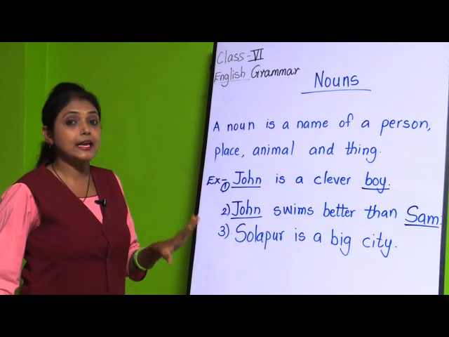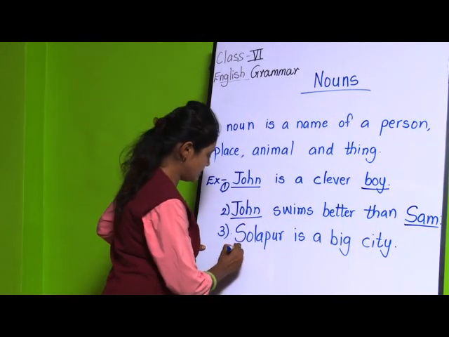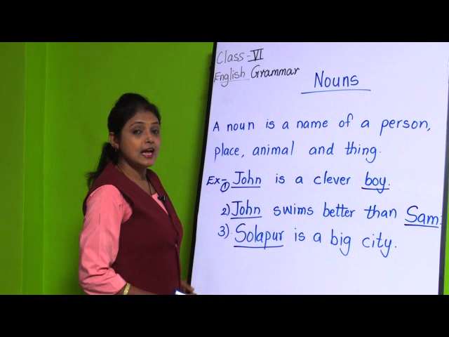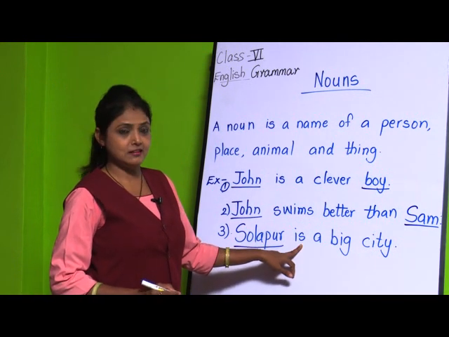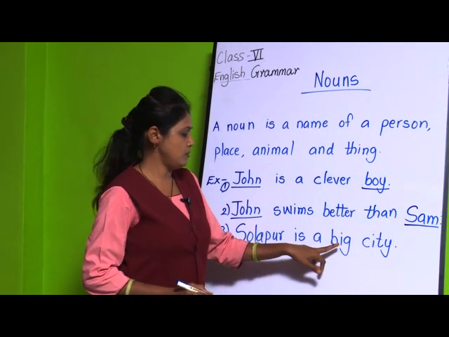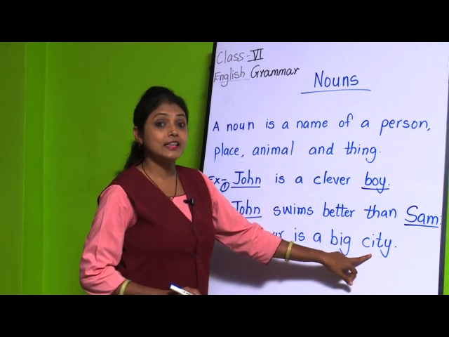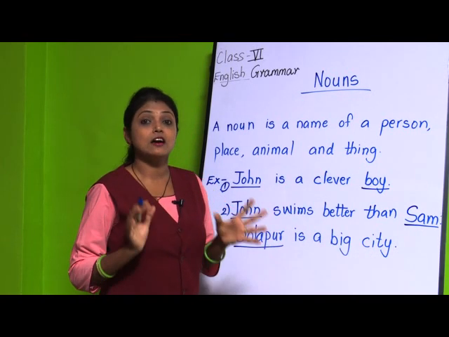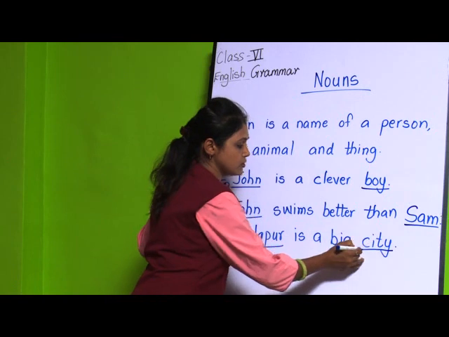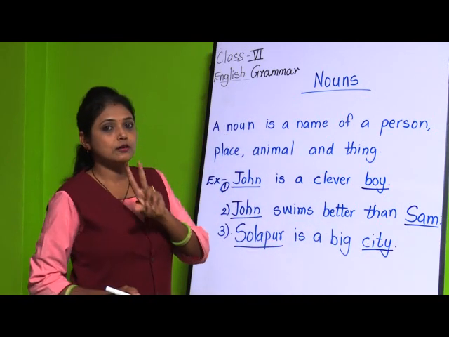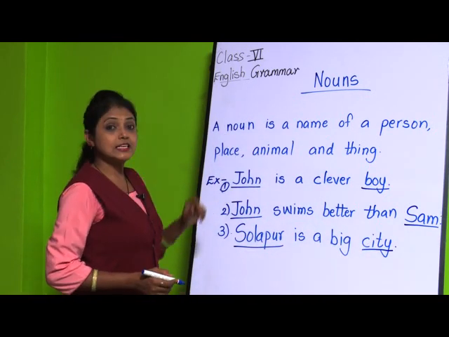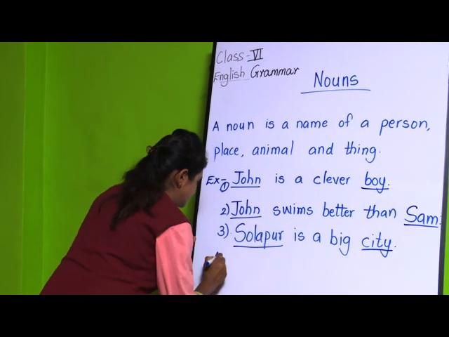So which is the place here? One is Solapur, correct, and the other one is, big, no, then city. City is a place. So here also we have two nouns.